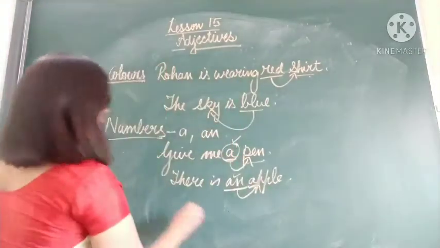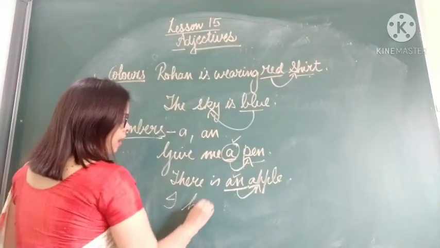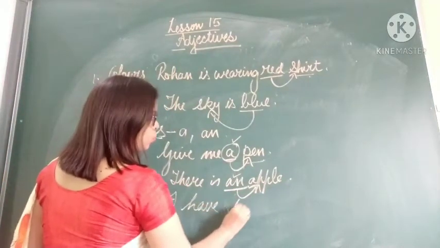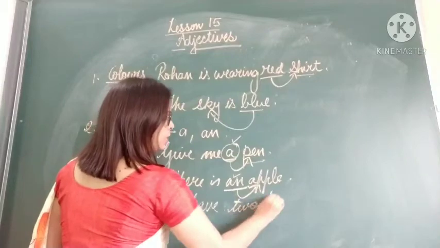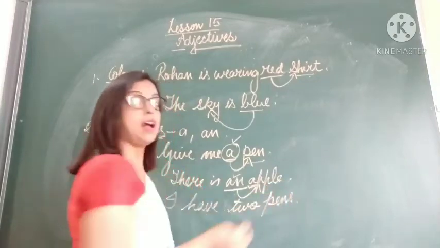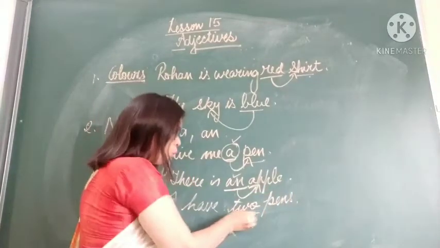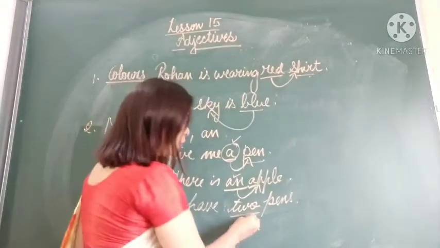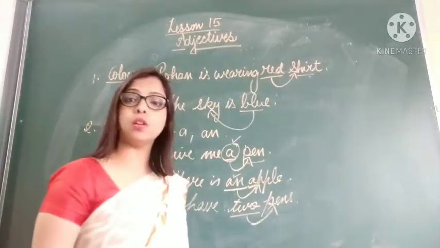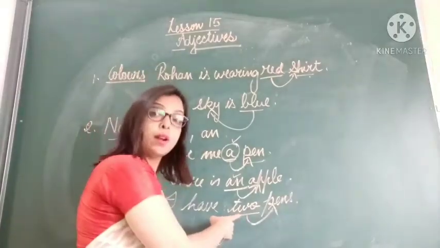Okay. If I say I have 2 pens. How many pens? 2 pens. Okay, so this number 2 is describing the noun pens. So this is also an adjective.